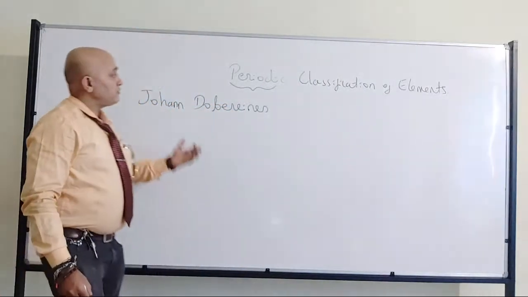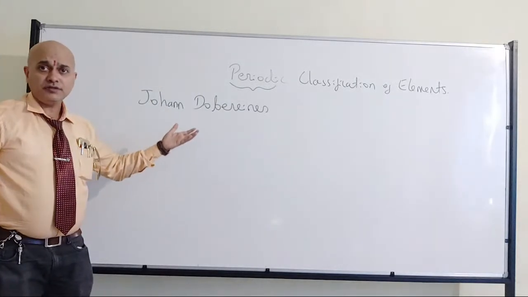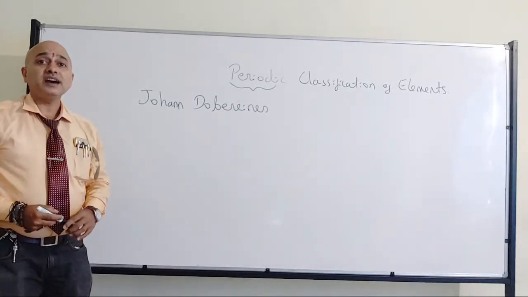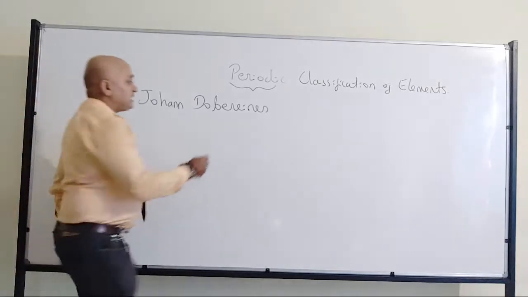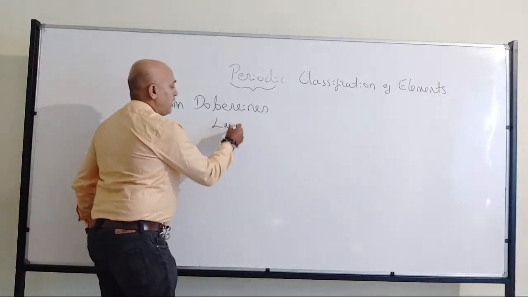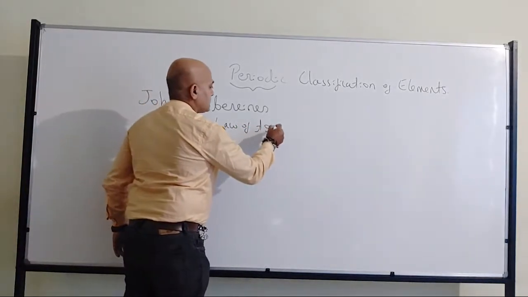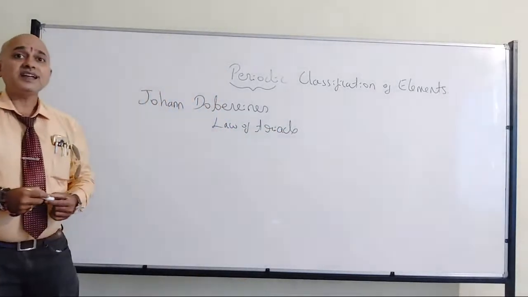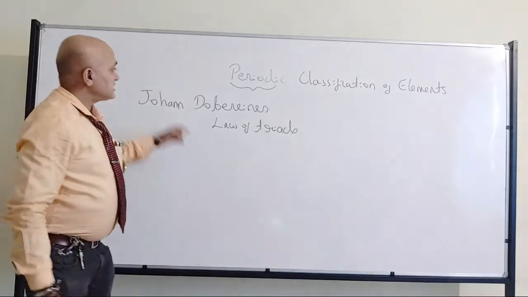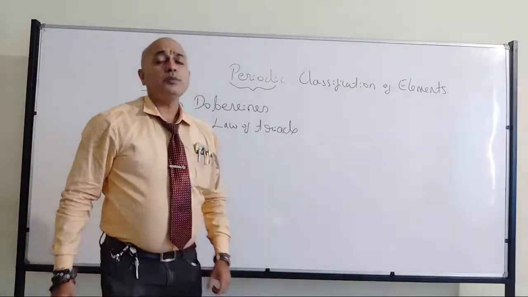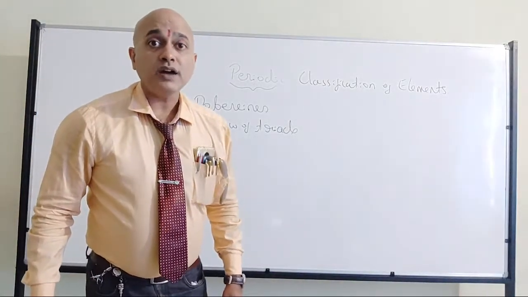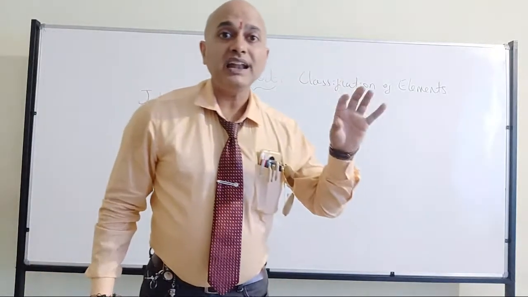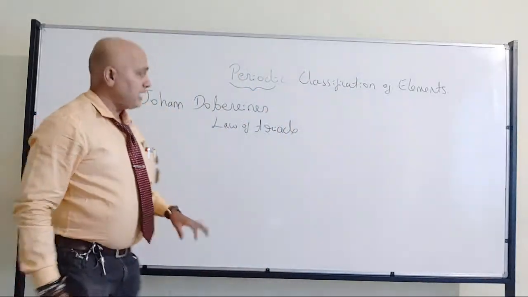He came first with that particular idea, where he proposed the law of triads. All of you have understood?